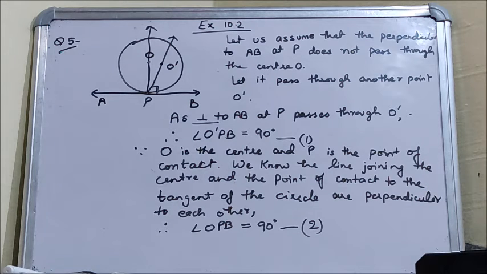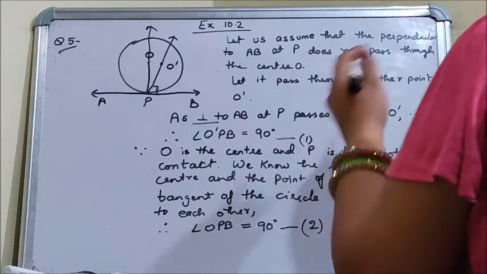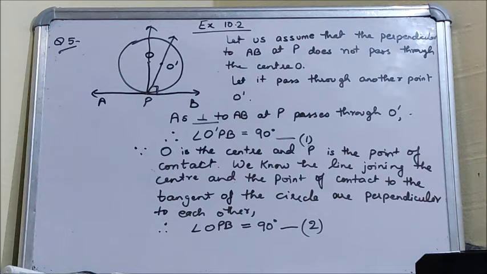Now comparing these two equations, we obtain that angle O dash PB is equal to angle OPB, and that is only possible if the line O dash P coincides with OP. Therefore, the perpendicular to AB through P passes through the center O. Our contradiction is not possible. Our assumption is not possible, so it is a contradiction.